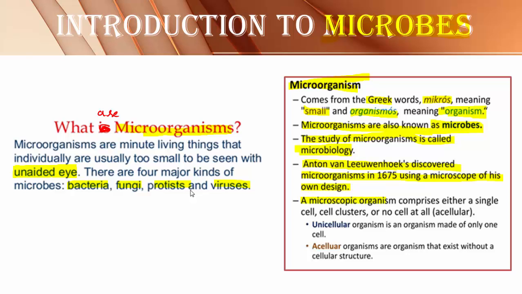A microscopic organism comprises either a single cell or cell clusters or no cell at all, which is called acellular. The entire statement is very important with reference to microorganisms. A microorganism may be represented by single cell.